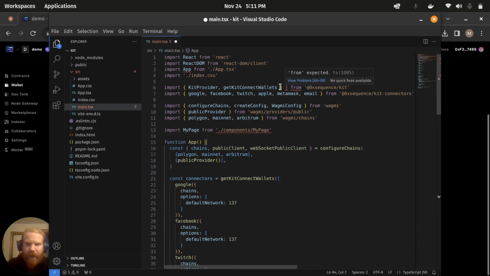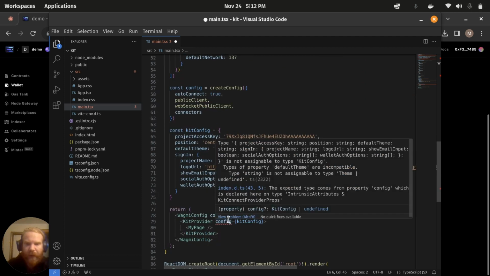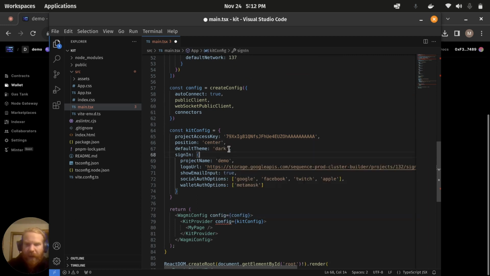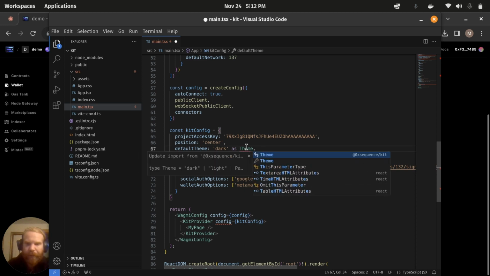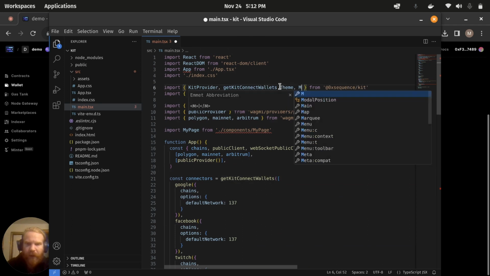And first thing I'm going to do is, in order to make the kit config work, you'll notice in TypeScript it's having an issue. The reason being is because it's saying that this is a string and not an actual element type. So this actually has to be something called theme. And that's important in Kit. And then we'll also need modal position.